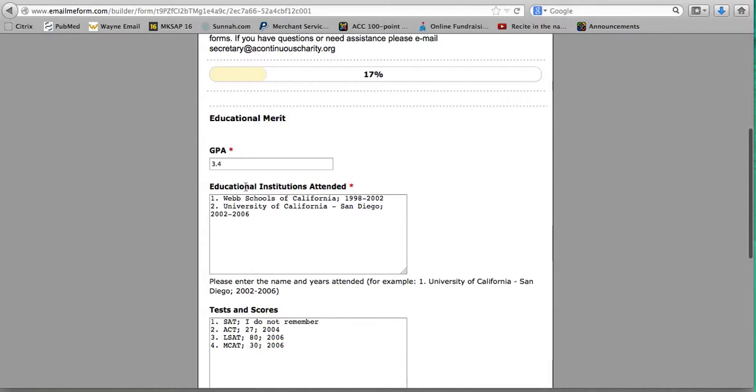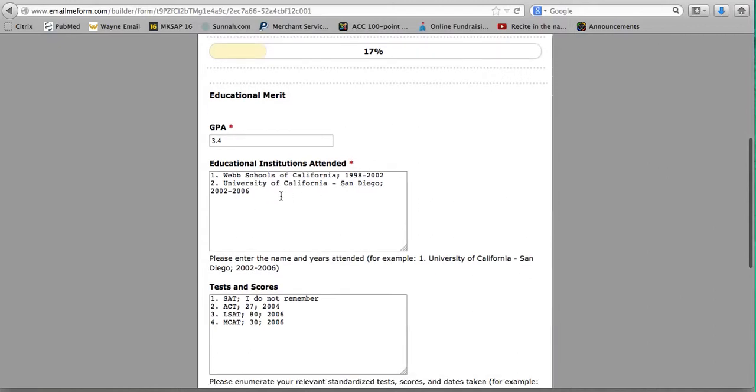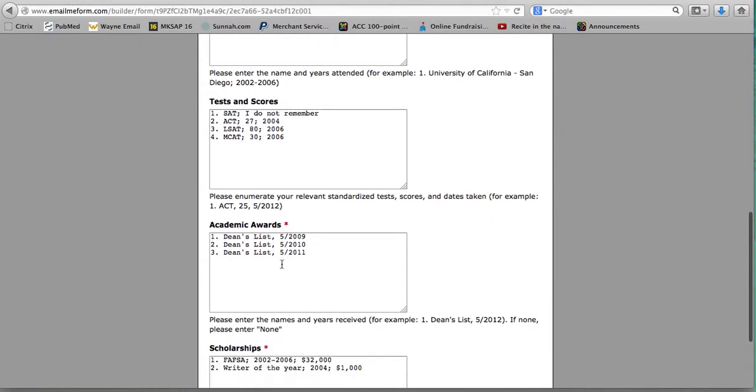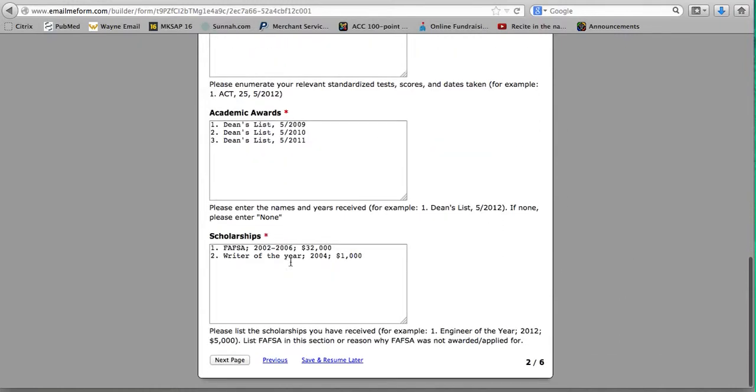Again, you're going to fill out the merit section. So you're going to put in your GPA, the schools you attended in the correct format, the test scores. Basically, if you took the SAT 10, 15 years ago and you don't remember your SAT score, that's perfectly fine. You can just put I do not remember and fill out the rest if you can. You put your academic awards and your scholarships.